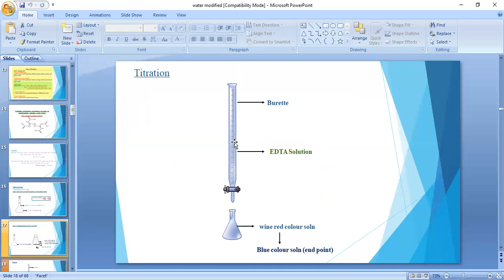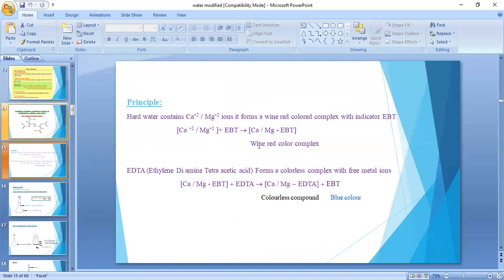When we titrate this wine red color against EDTA, which is present in the burette, EBT is replaced by EDTA. It forms the calcium and magnesium EDTA complex, and EBT is discharged. The end point in this titration is the blue color, which is the color of EBT.